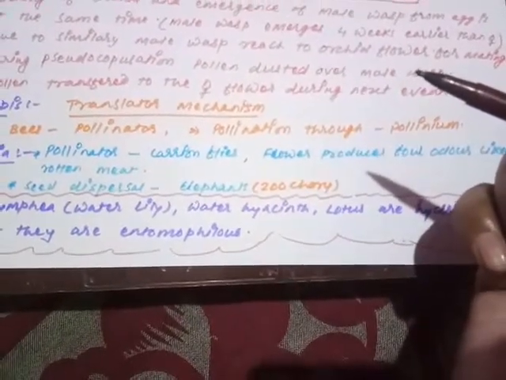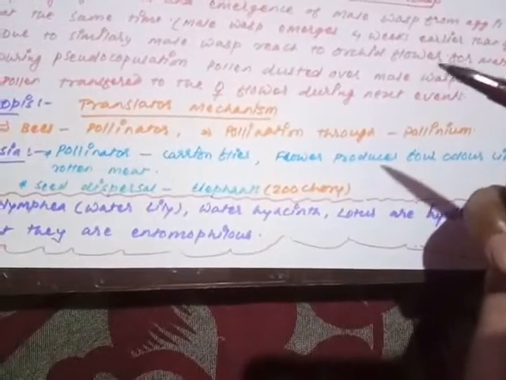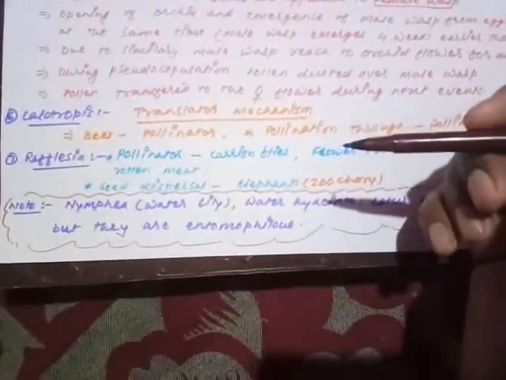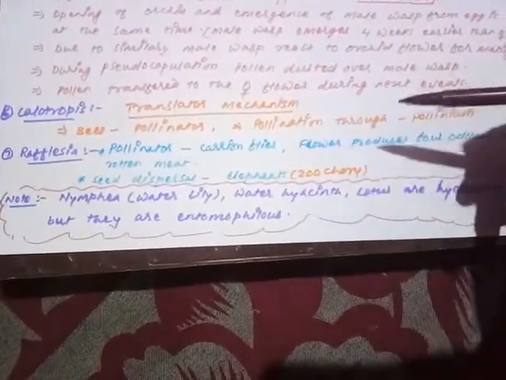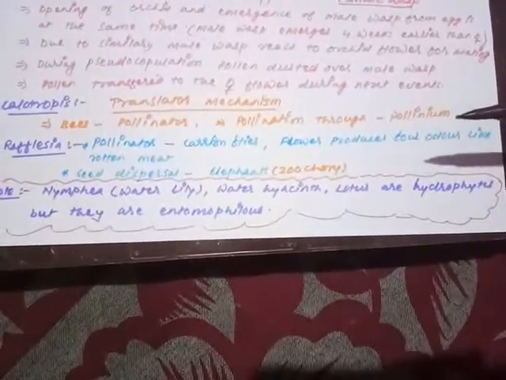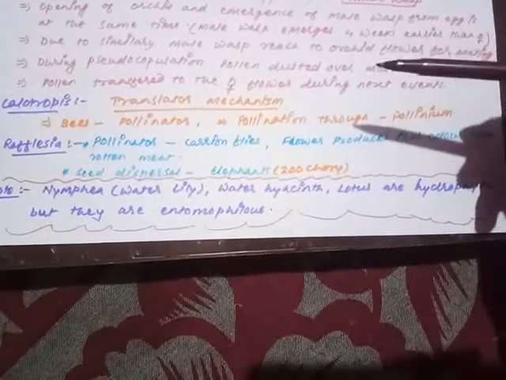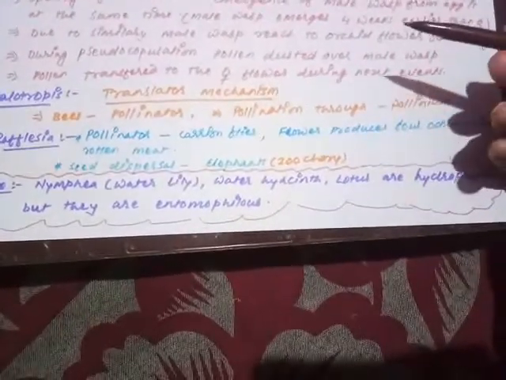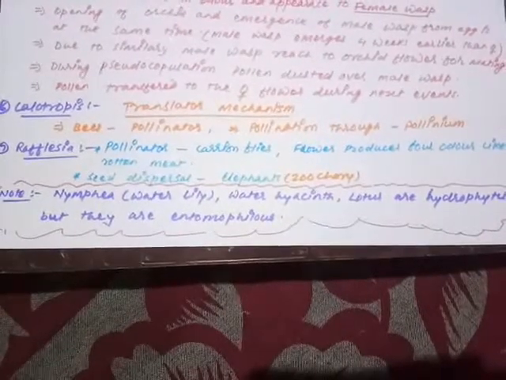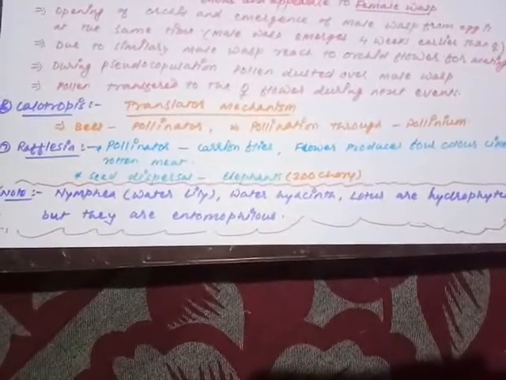We have seen that in the case of Aristolochia, a foul smell is produced, and due to that foul smell, the flies are trapped. Flies are attracted toward it, and here also in case of Rafflesia, which is a total root parasite and the largest flower of the world, carrion flies are the pollinator agency. The flower produces a foul smell like rotten meat, and due to that the flies are attracted toward it. They pollinate it. Whenever the seeds are produced, they are dispersed with the help of elephants. That is called zoochory. Seed dispersal by means of elephants is called zoochory.